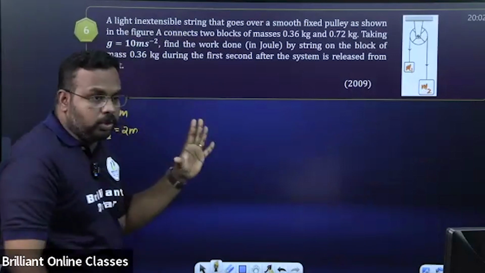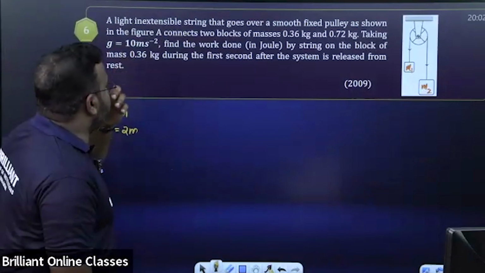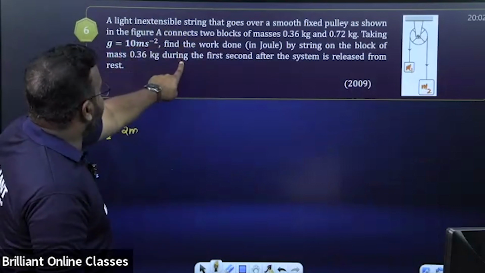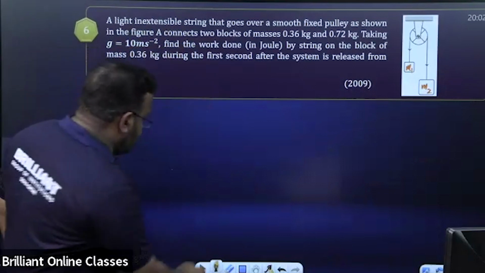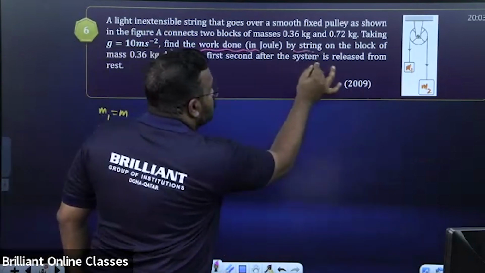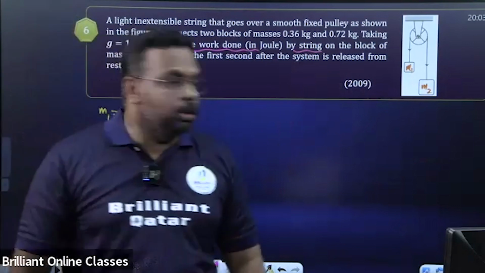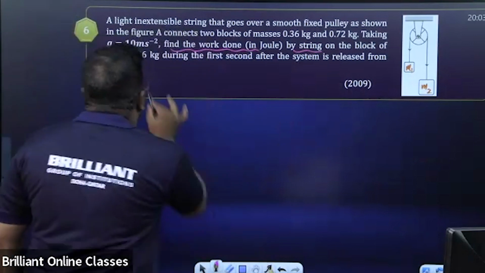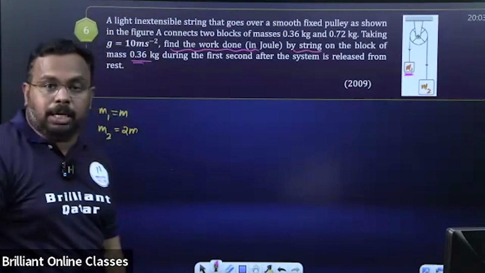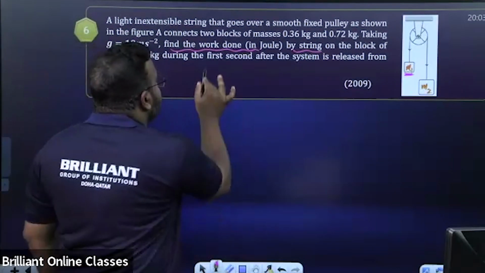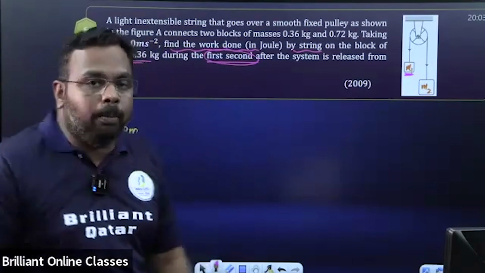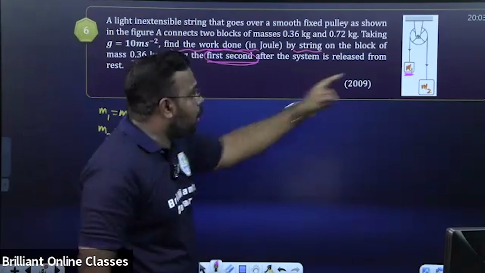Now analyze the question. My dear students, what do we have to find? Please check what we have to calculate. Find the work done by the string on the block of mass 0.36. Remember, this is the 0.36 kilogram mass. During the first second, how much work is being done by this string on this one?